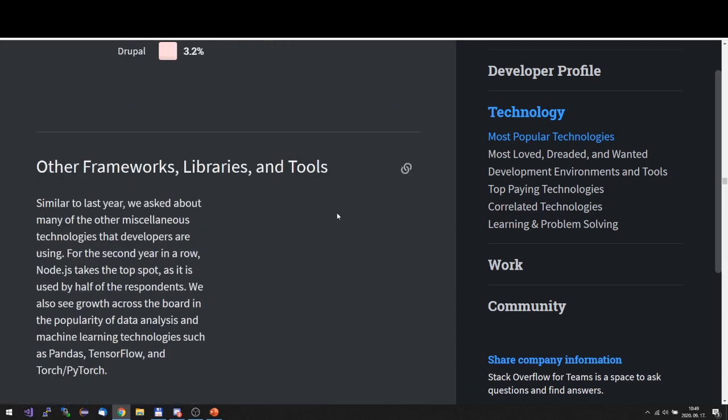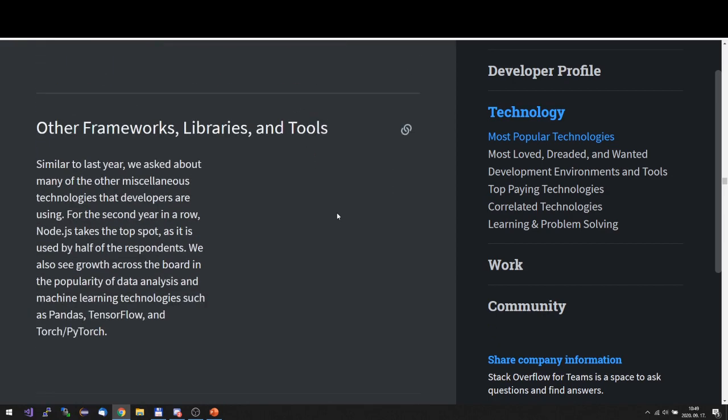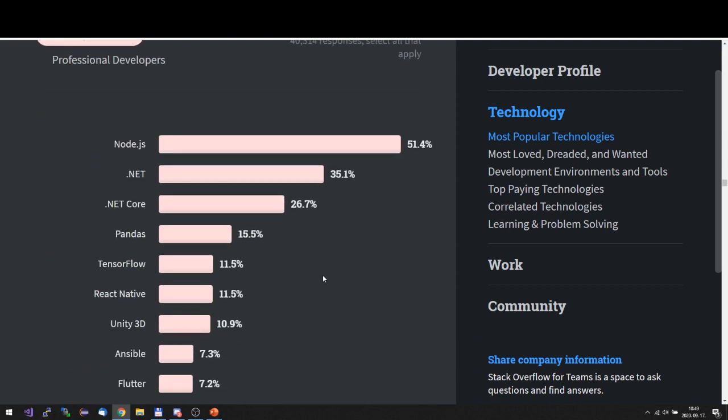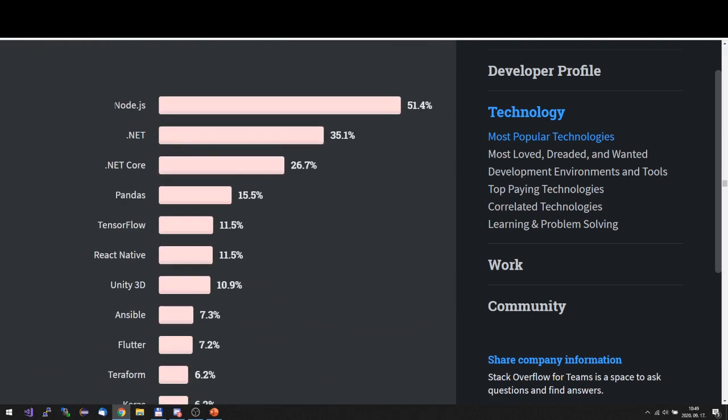The next chart is also interesting. This is about frameworks, programming frameworks in general. Here you can see that the first one is again a JavaScript framework, Node.js, but the second and the third one are .NET and .NET Core. These are C# based frameworks.